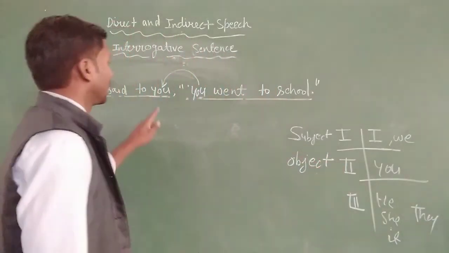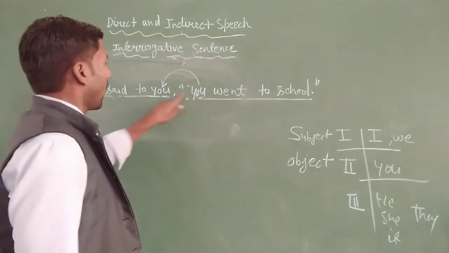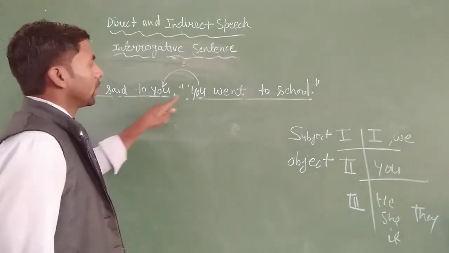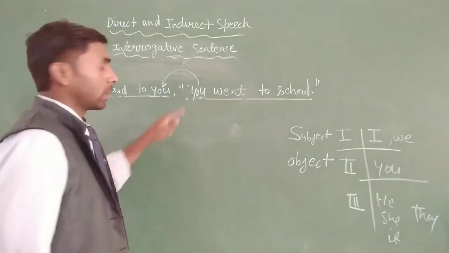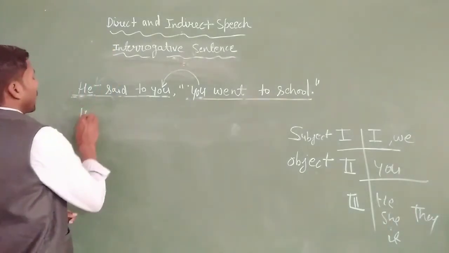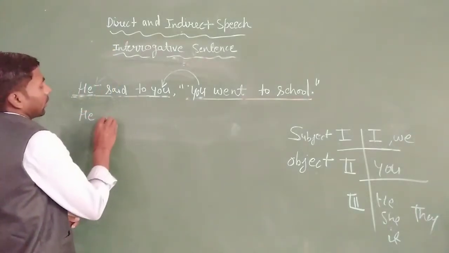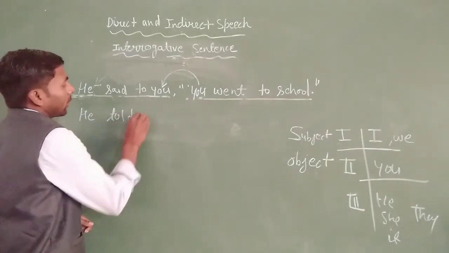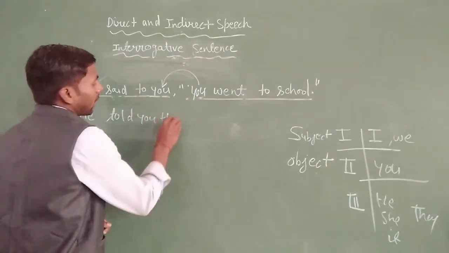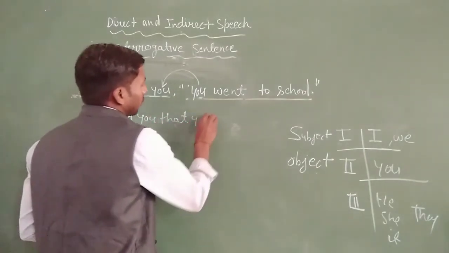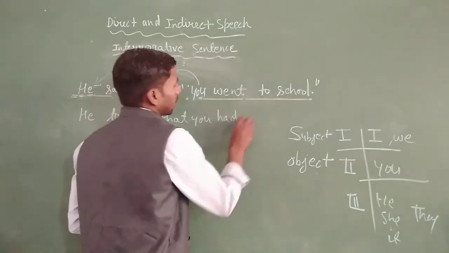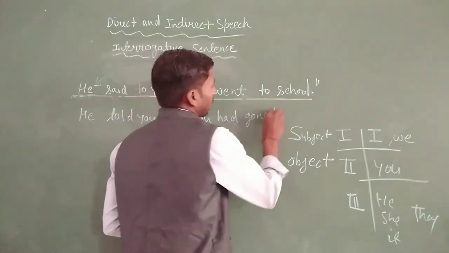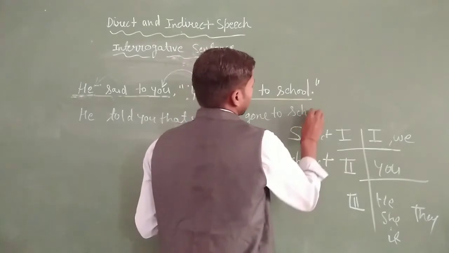Clear? So the subject is you and here the object is you, so we change it like this: He told you that you had gone to school.